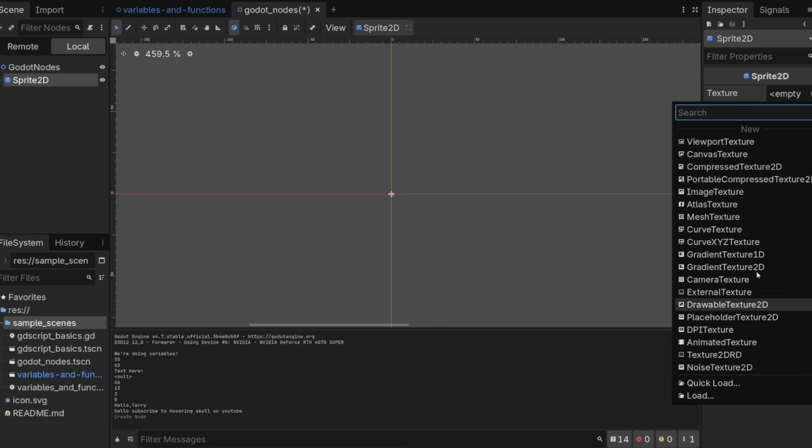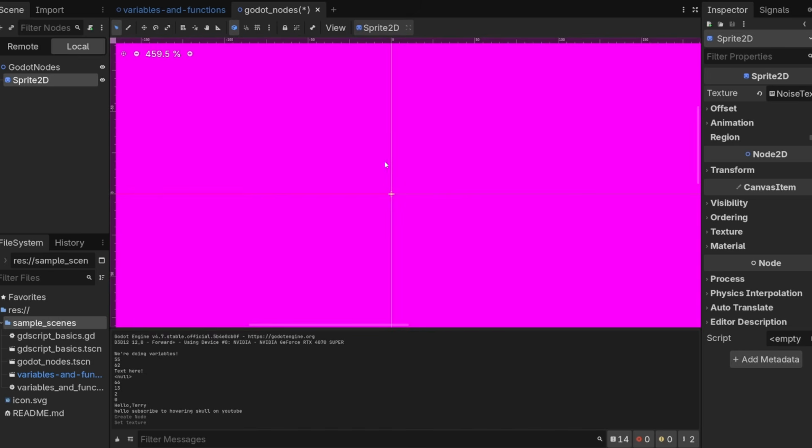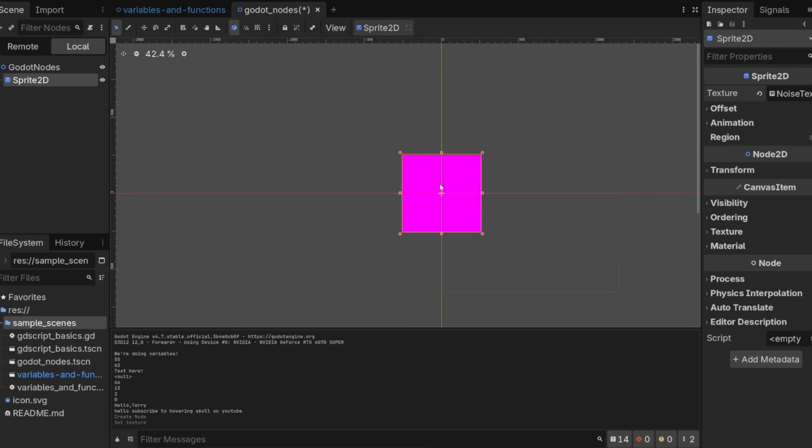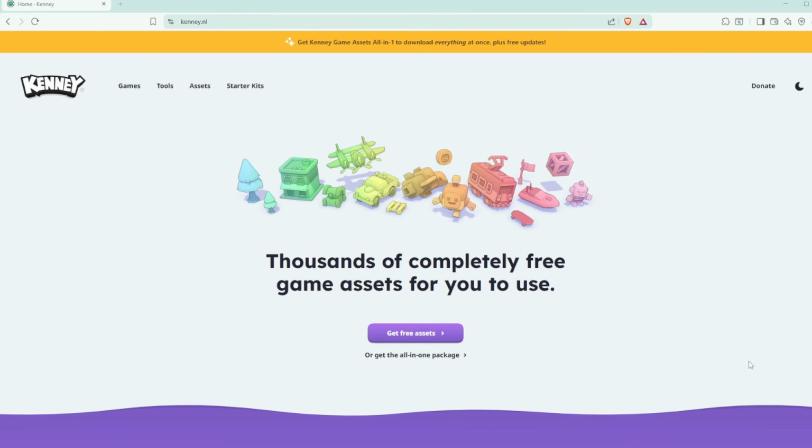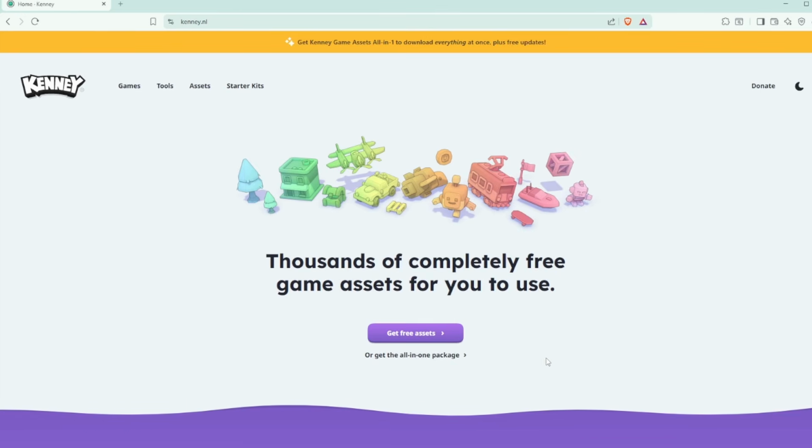Just for now, click on this and click on noise texture. And you can see we now have this big, ugly pink box. Now, a Sprite 2D is a type of node that is meant to render a picture, pretty much, a 2-dimensional picture. So let's get a picture that we can use here.